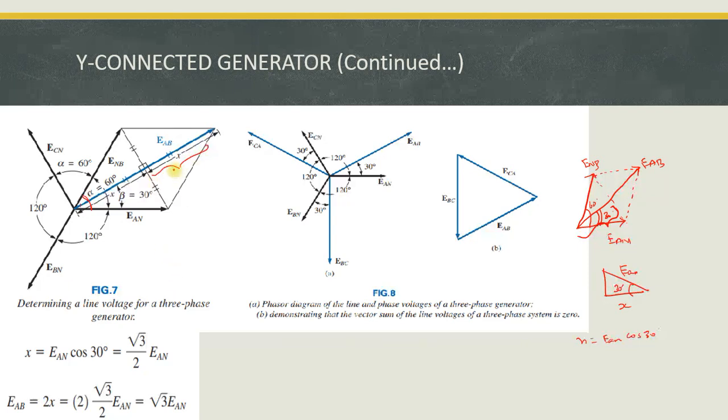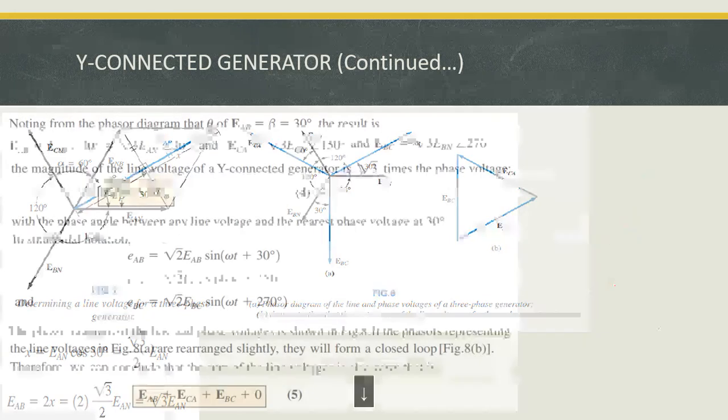Again it is root 3 by 2, so the total value of EAB is the addition of these two values, so the resultant value is equal to root 3 into EAN. So from this derivation I conclude the line voltage is equal to root 3 times the phase voltage. Then I move on to the next one.